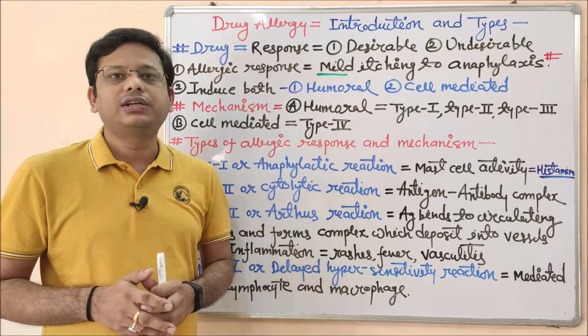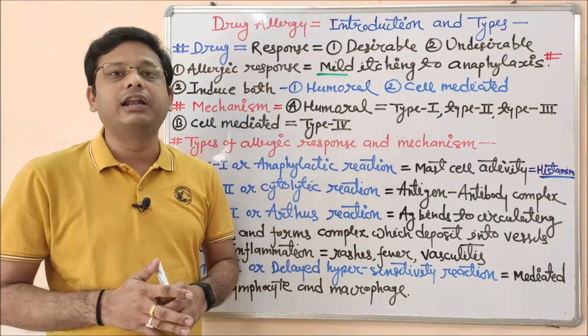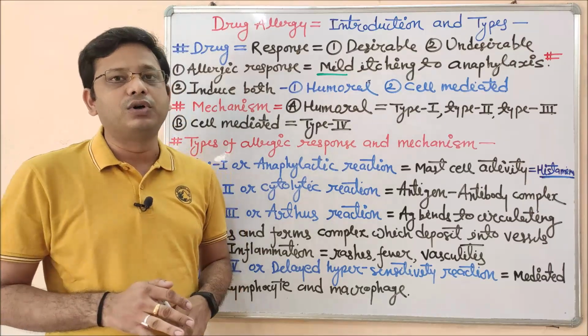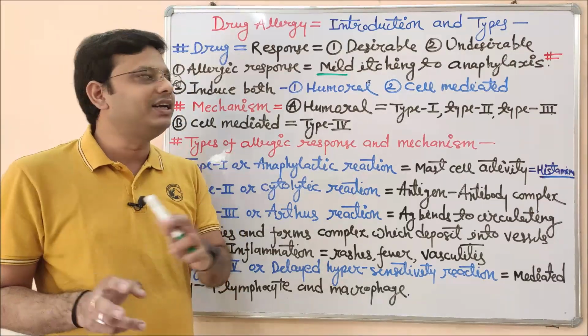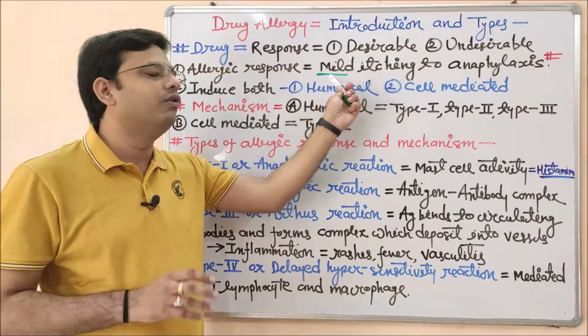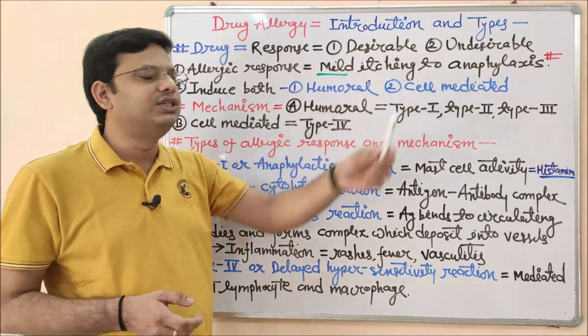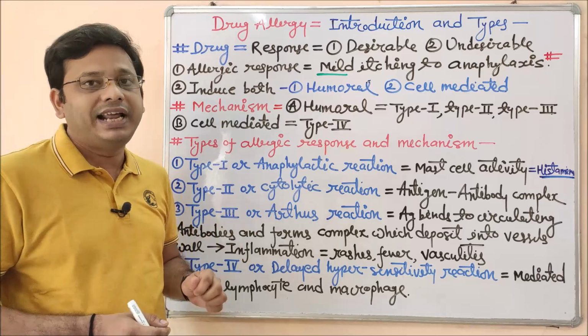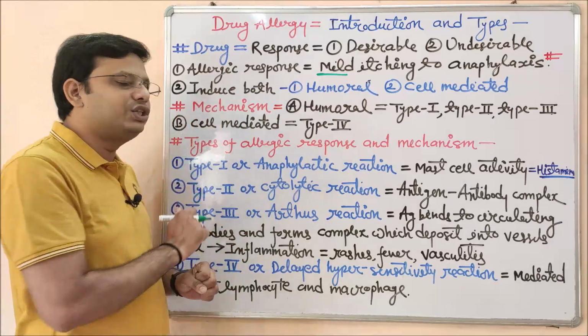So anaphylactic shock, or anaphylaxis, can be converted into a fatal response by any kind of drug. This unwanted allergic response can range from mild itching to anaphylaxis, which may be life threatening.